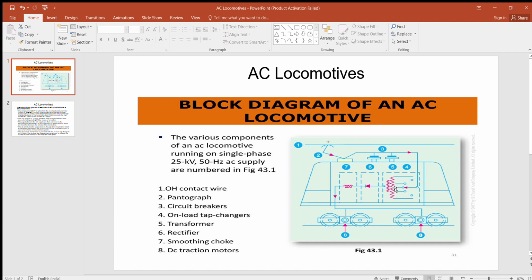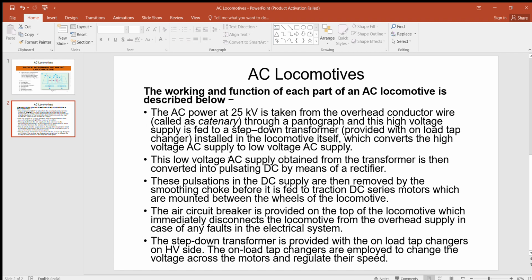Now this on-load tap changer is basically used for controlling the speed of the traction motor by varying the voltage. So these are the main basic parts of the AC locomotive and the working of the AC locomotive.